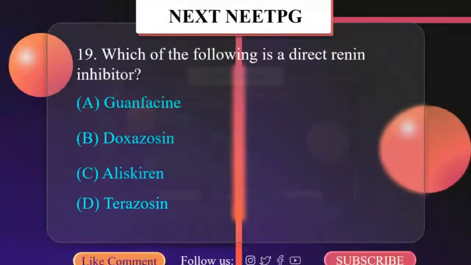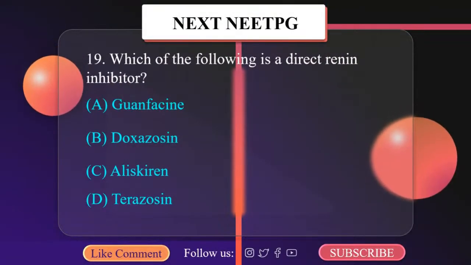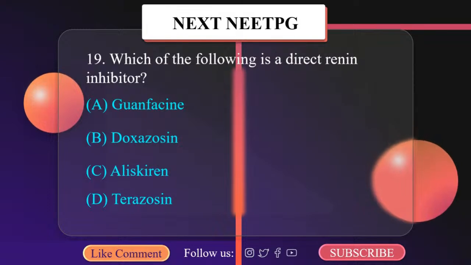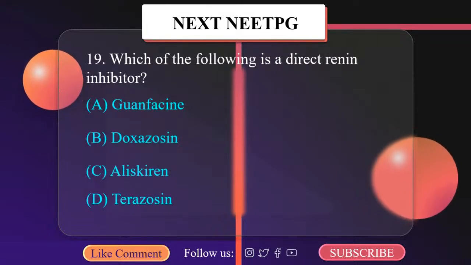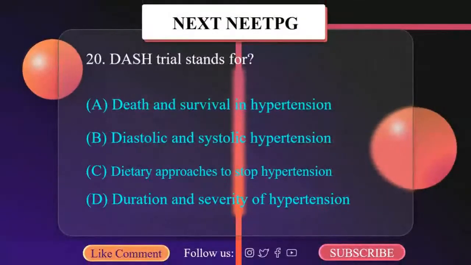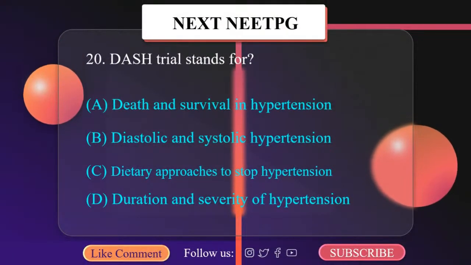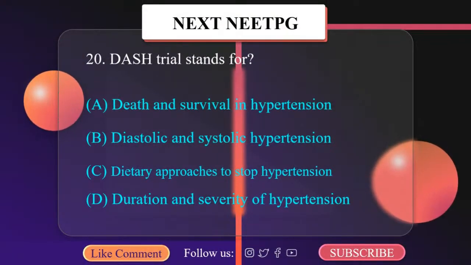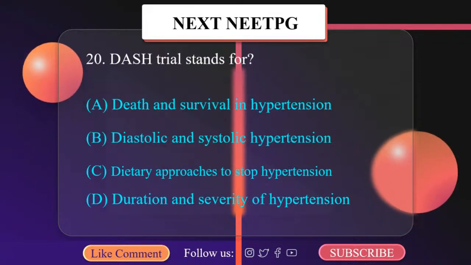Which of the following is a direct renin inhibitor? A. Guanfacine, B. Doxazosin, C. Aliskiren. It is aliskiren. DASH trial stands for: the correct answer is Dietary Approaches to Stop Hypertension.